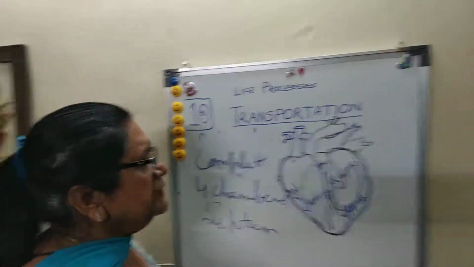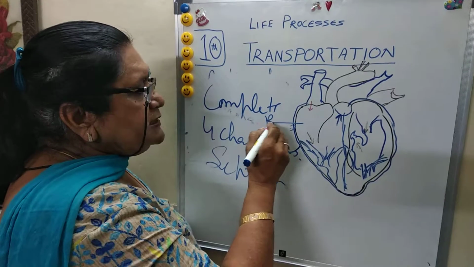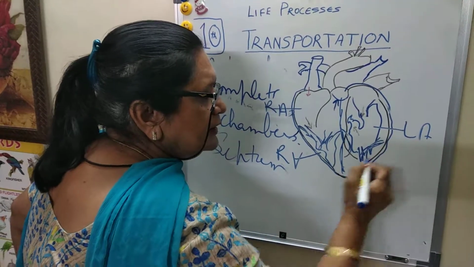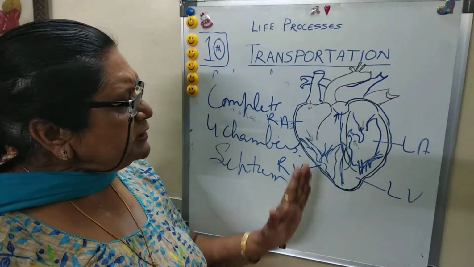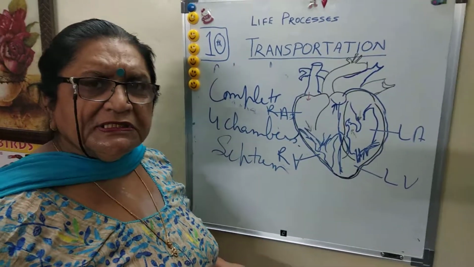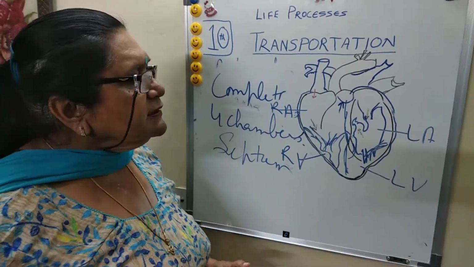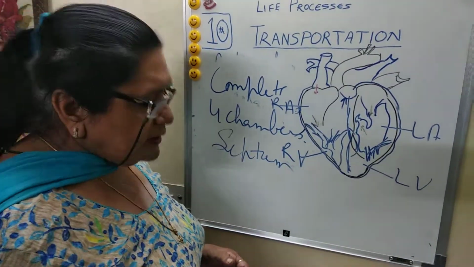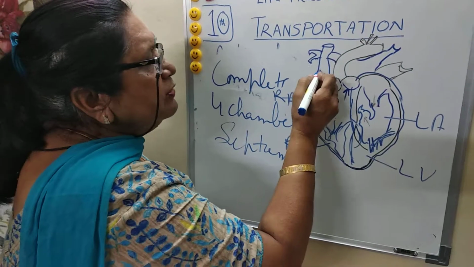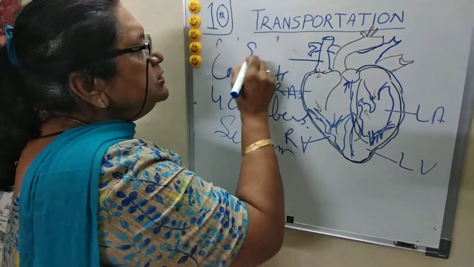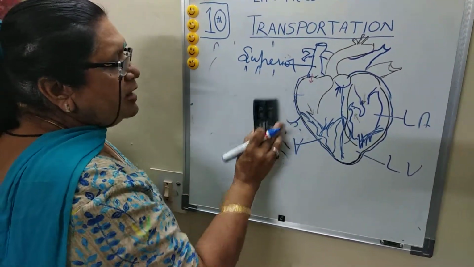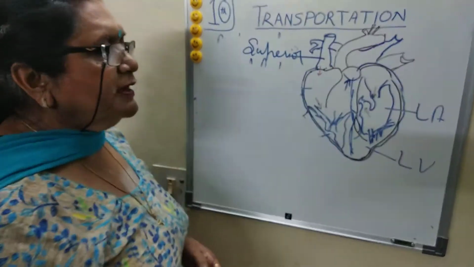So the 4 chambers: this is called the right auricle, this is the right ventricle, this is the left auricle, and this is the left ventricle. Both sides are separated by the septum, so there is no intermixing of oxygenated and deoxygenated blood. This structure can come in your board exam as a diagram, and the working can also come. Now this is the structure called the superior vena cava. The heart consists of completely 4 chambers surrounded by the pericardium.